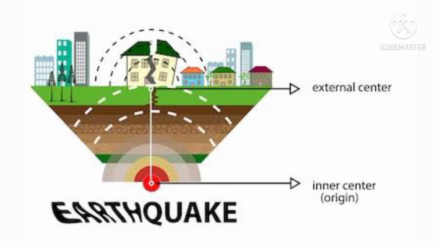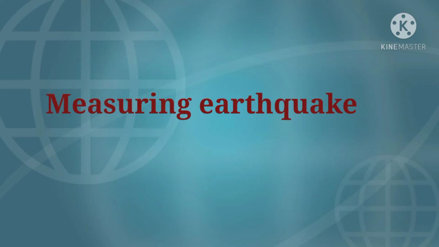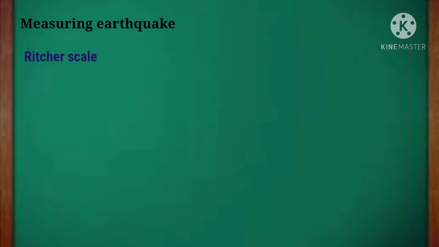A major earthquake is usually followed by minor earthquakes called aftershocks. The earthquake can also cause nuclear explosions. Okay, next we will discuss how to measure and record the earthquake. First is the Richter scale. The Richter scale is used to measure the intensity of the earthquake.